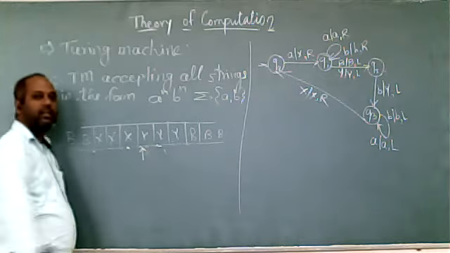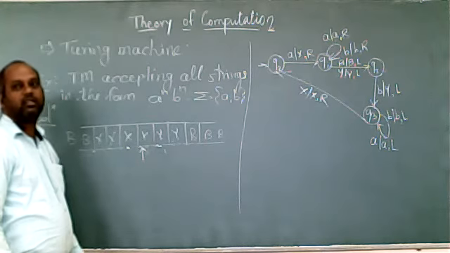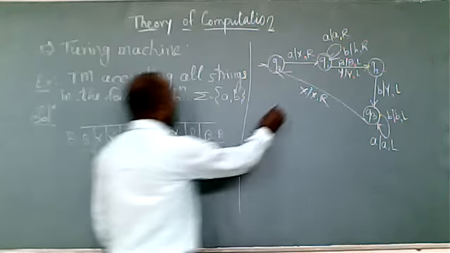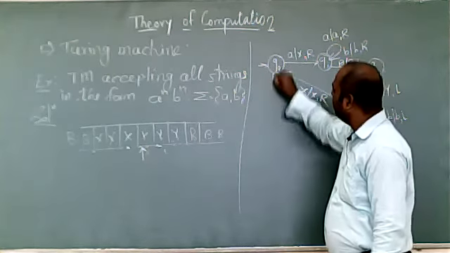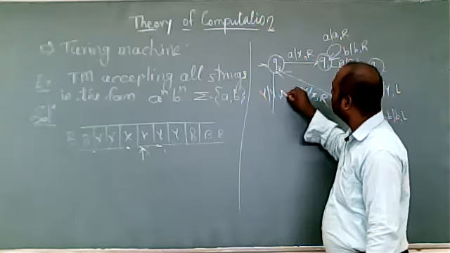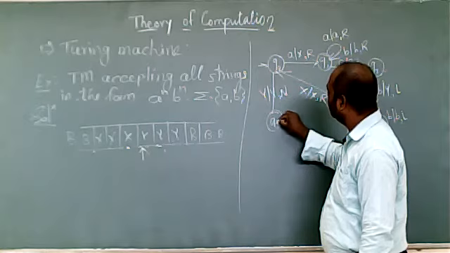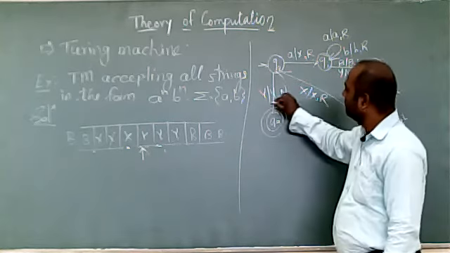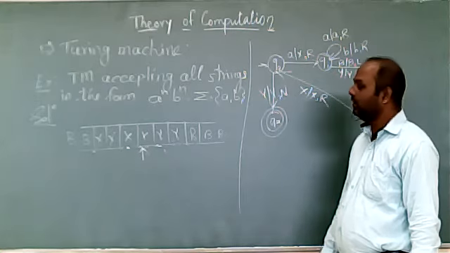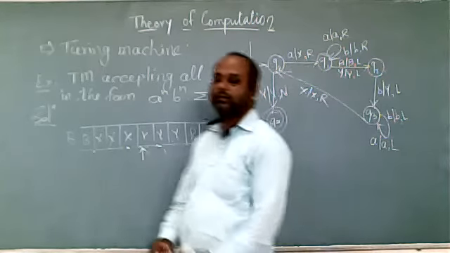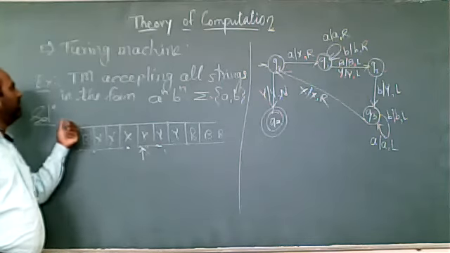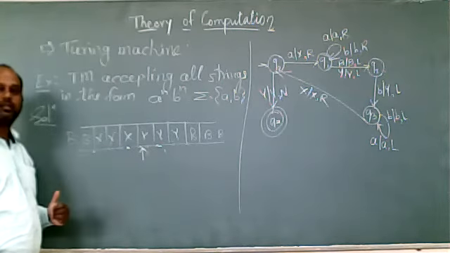So after immediate X, if I am getting immediate Y, what does it mean? The number of A's is equal to the number of B's. So after X as it is, right. If I am getting Y, so Y as it is and no operation means that will be your stop condition, final state. Okay. So this is the problem statement, the transition diagram for the Turing machine accepting all strings in the form A raised to n, B raised to n.